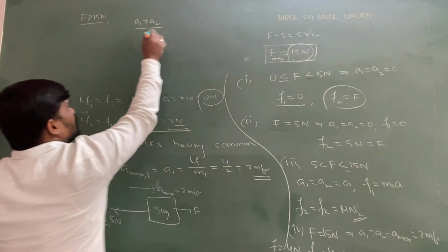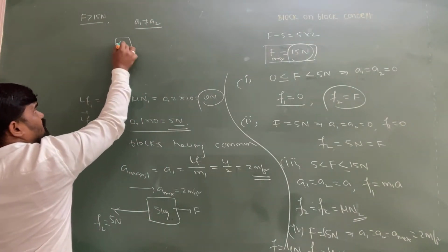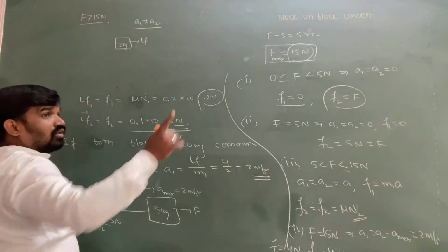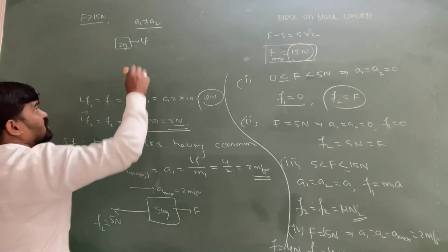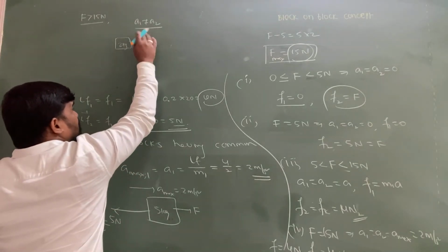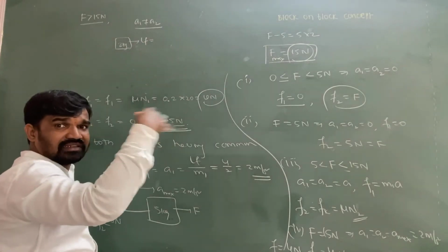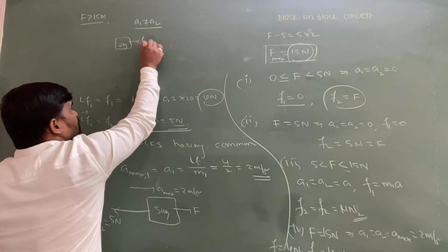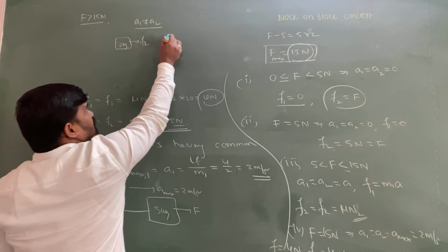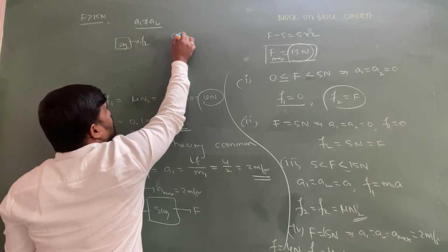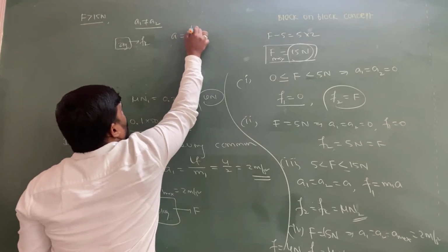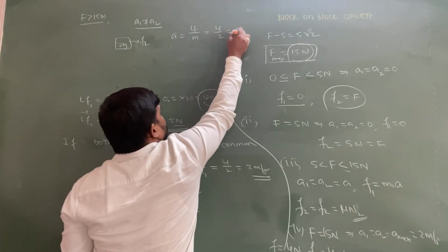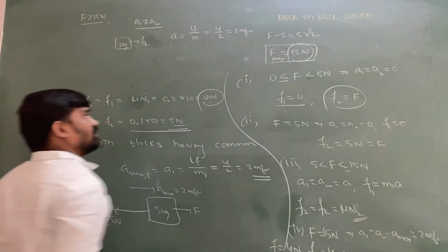And another important point: for the upper block, which is 2 kg, only friction, limiting friction, is going to be acting. That limiting friction is the maximum friction. At that time, as it is going to slide, limiting friction becomes kinetic friction. As mu k and mu s are the same, as given, the acceleration is equal to, what can I write, beta? Only one friction, limiting friction, by this value, that is equal to 4 by 2, which is equal to 2 meter per second square. Only we can write.